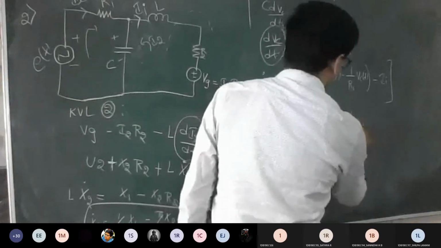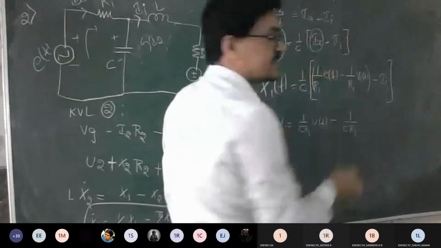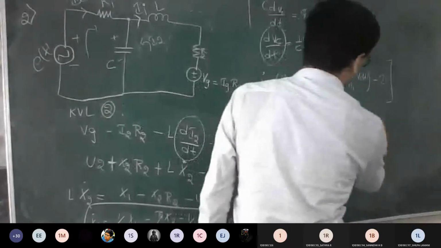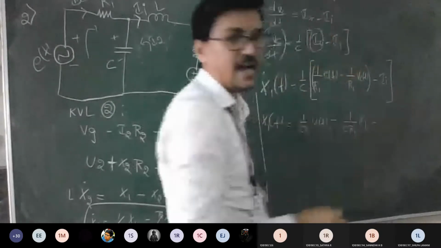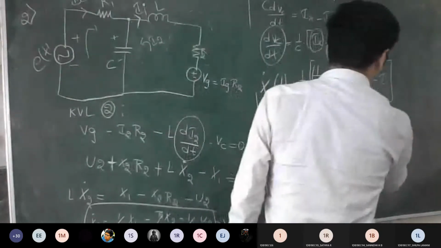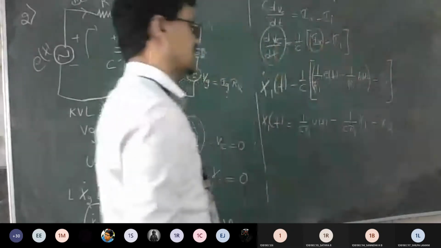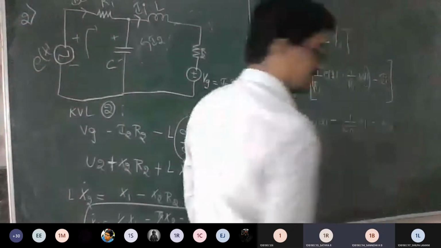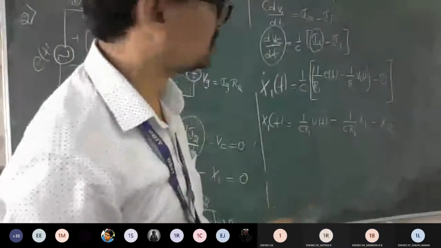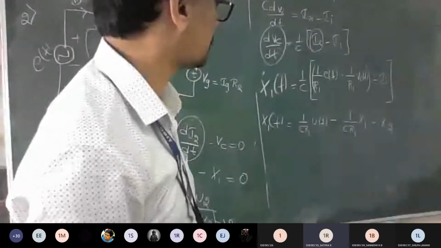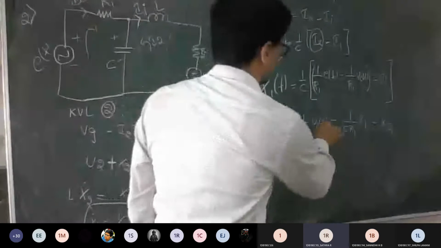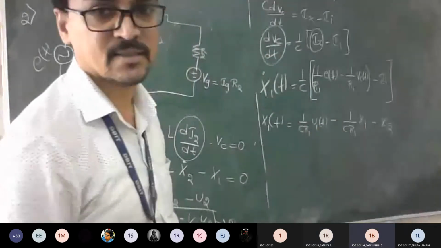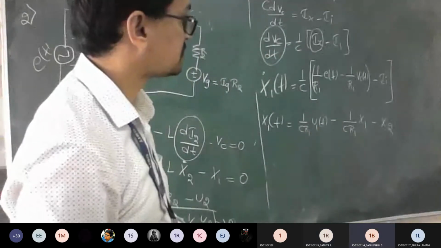Minus 1 by C into R1 times Vc of t, which you know as X1, minus Ii, nothing but X2. Am I clear? So that's the answer: U1 of t. Fine, because it is E1, plus X2.